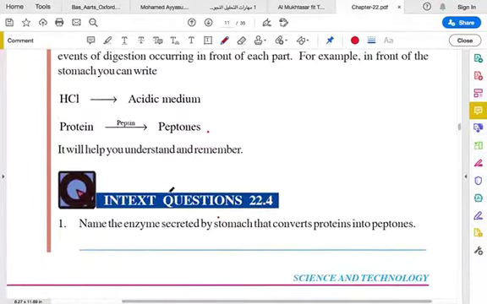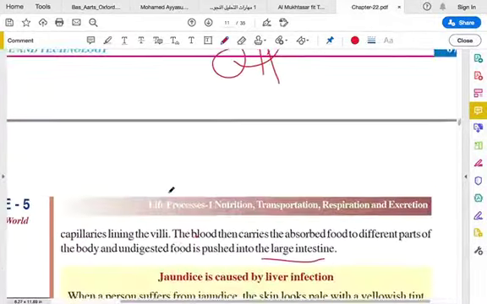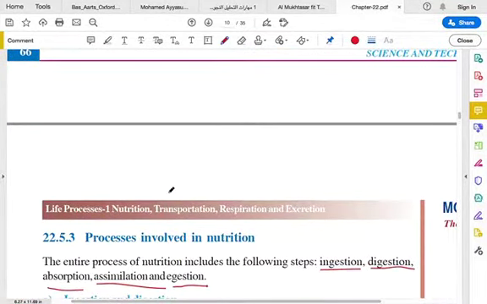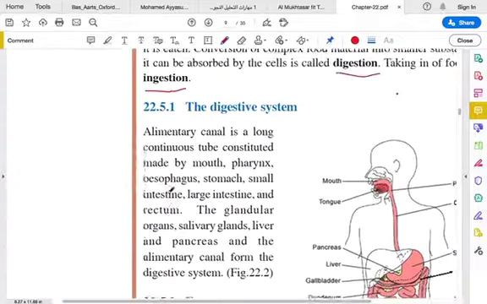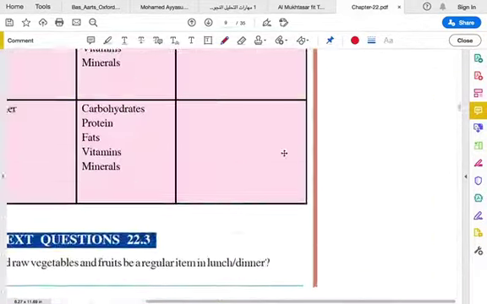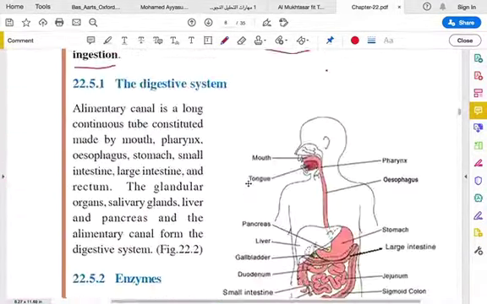Okay, this is the whole process of digestion. The process happens in the digestive system.